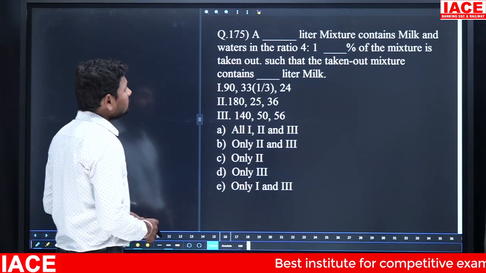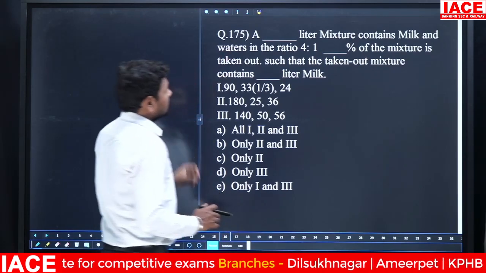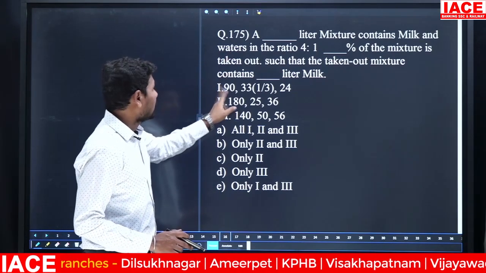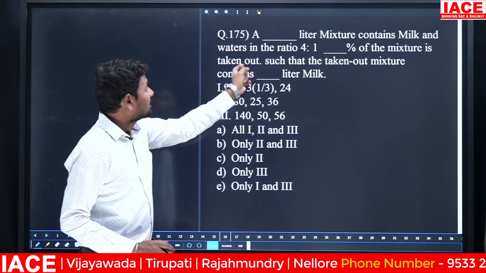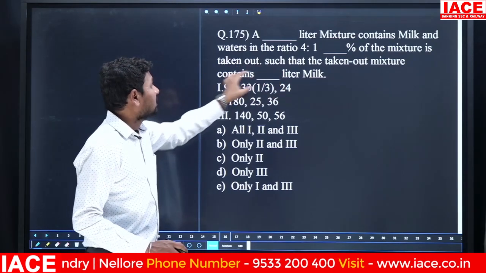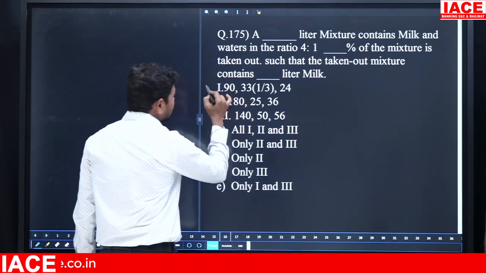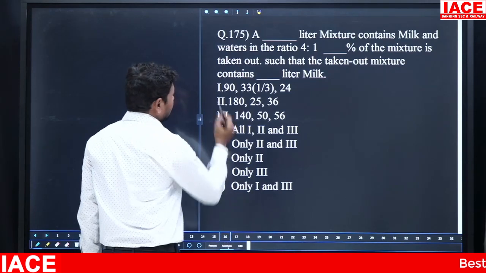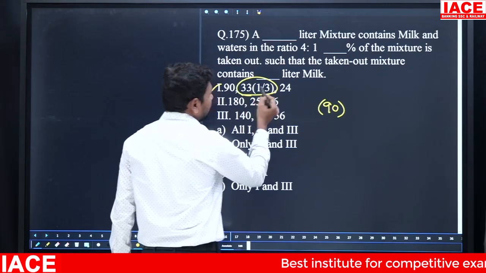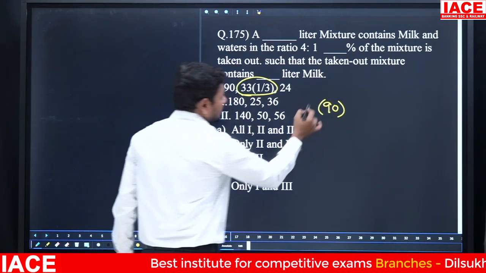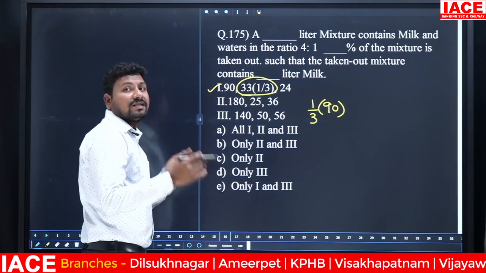Next we have to substitute the values. As per the statement, 90 liters of mixture contains milk and water in the ratio 4:1. Some percentage of the mixture is taken out, and we need how many liters of milk remain. Total is 90 liters. Out of 90 liters, 33 1/3 percentage is taken out, which means 1/3 is taken out. 1/3 of 90 liters means 30 liters.